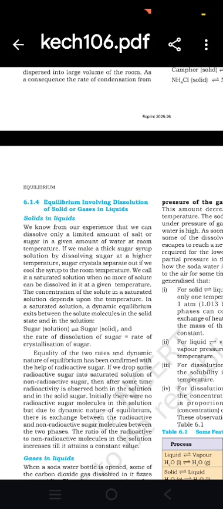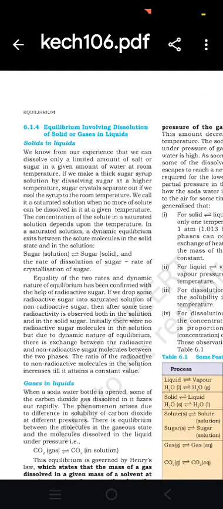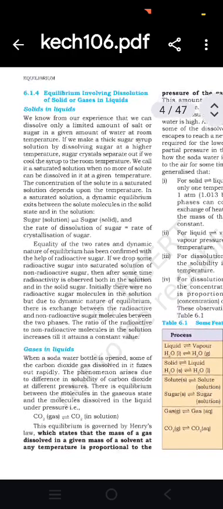The concentration of solute in a saturated solution depends upon the temperature. In a saturated solution, a dynamic equilibrium exists between solute molecules in the solid state and in the solution: sugar(solution) in equilibrium with sugar(solid), and the rate of dissolution of sugar is equal to the rate of crystallization of sugar. Equality of the two rates and the dynamic nature of the equilibrium has been confirmed with the help of radioactive sugar.